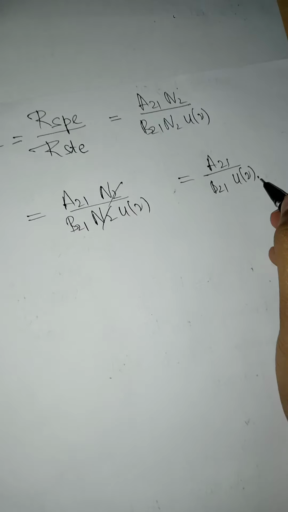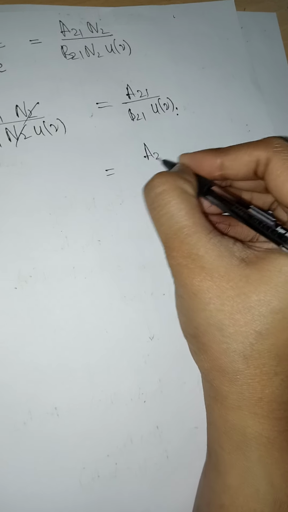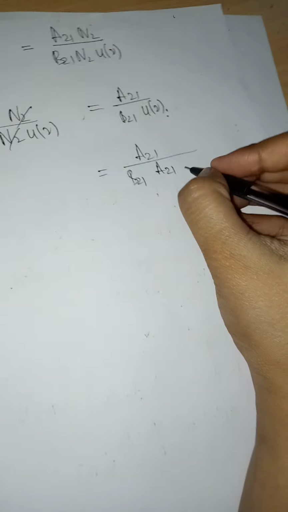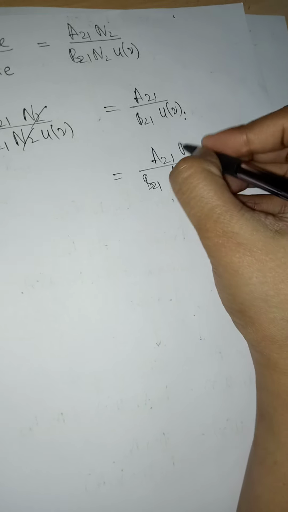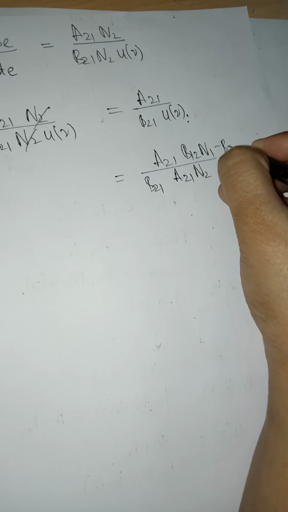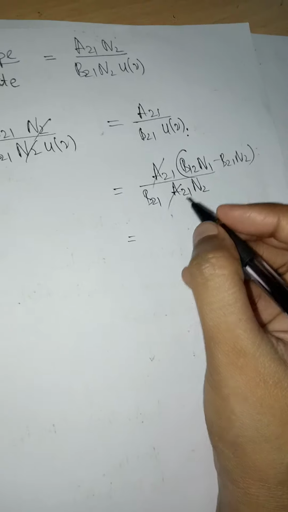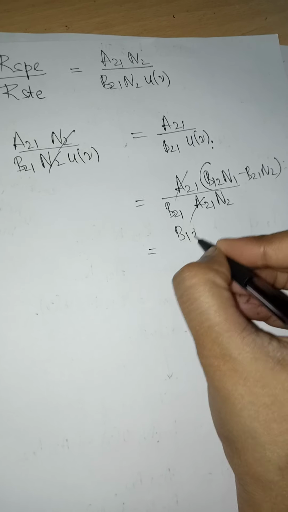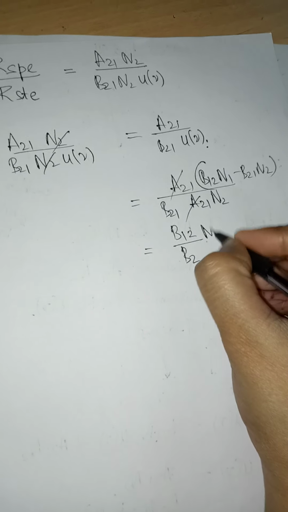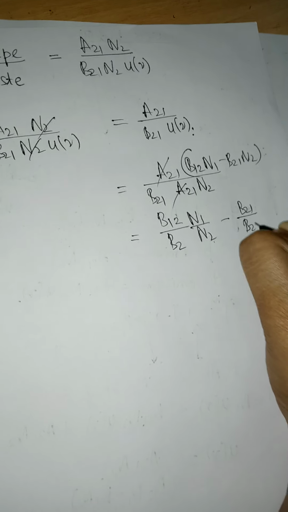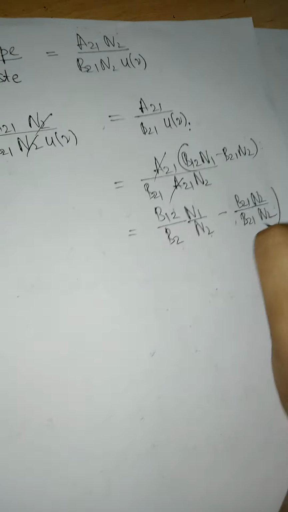So putting the value of U from this equation, we get B12 over B21 times N1 by N2 minus B21 by B21 times N2 by N2.